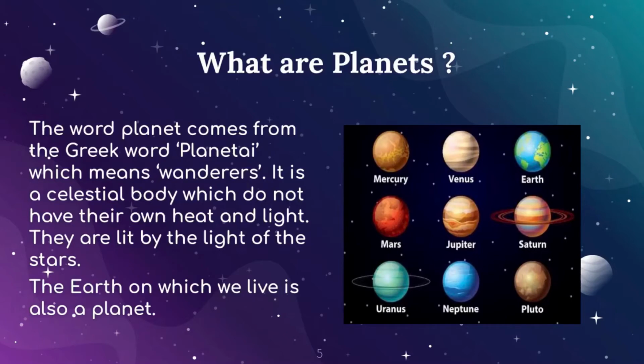So basically there are 9 planets, that is Mercury, Venus, Earth, Mars, Jupiter, Saturn, Uranus, Neptune, Pluto. But nowadays in counting there are only 8 planets, and the ninth planet, which is Pluto, is now considered to be a dwarf planet.